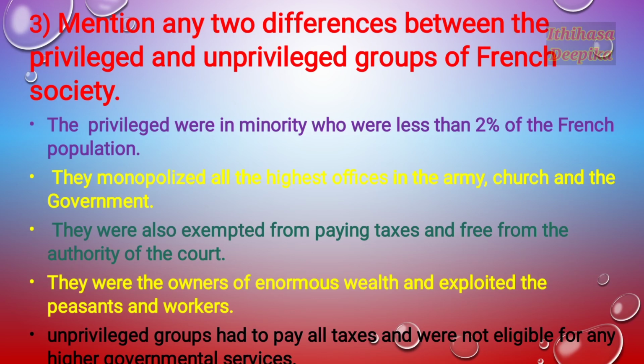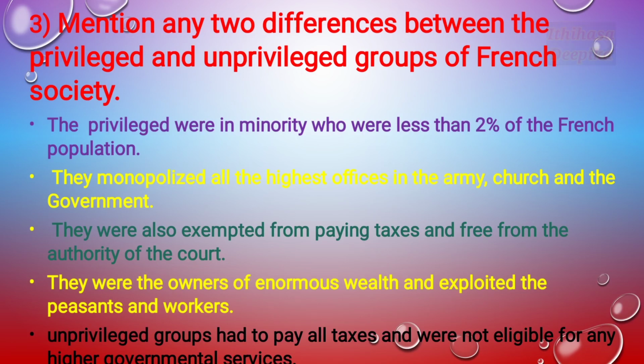They were the owners of enormous wealth and exploited the peasants and workers. The unprivileged groups had to pay all taxes and were not eligible for any higher governmental services.